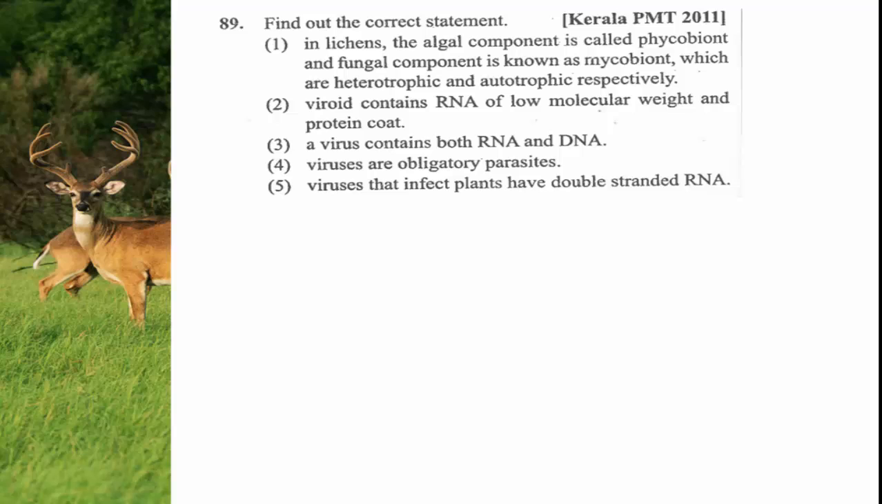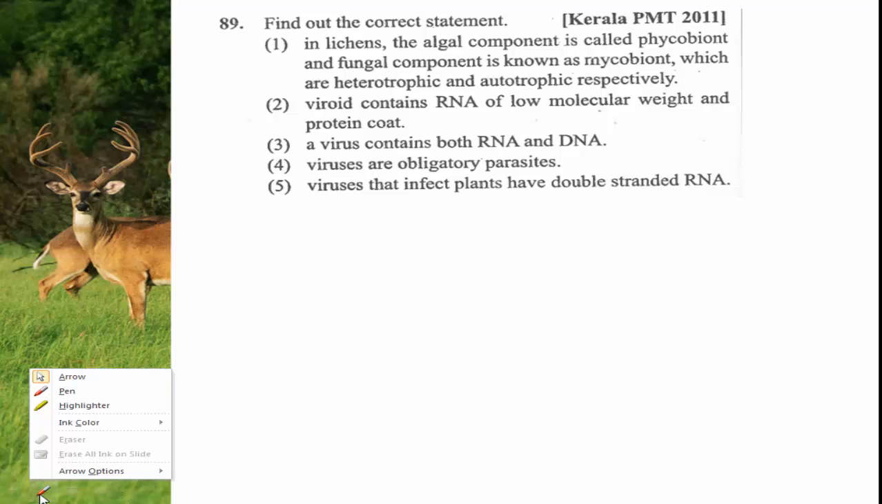Find out the correct statement. Which one is the correct statement in the given options? In lichens, the algal component is called phycobiont and the fungal component is called mycobiont, which are heterotrophic and autotrophic respectively. Half the sentence is correct and half the sentence is wrong.